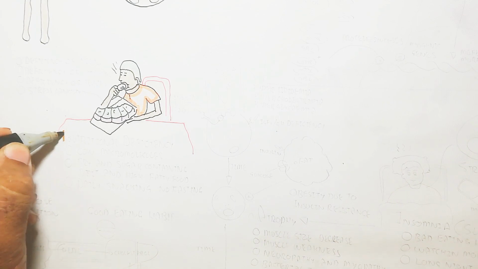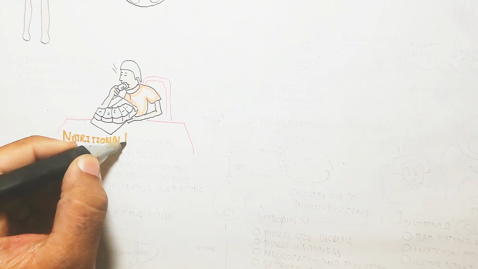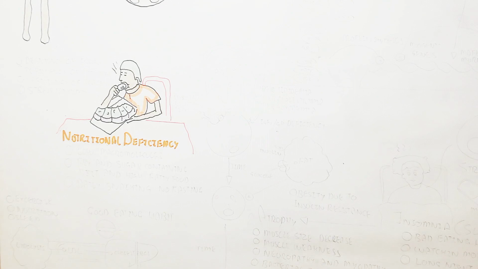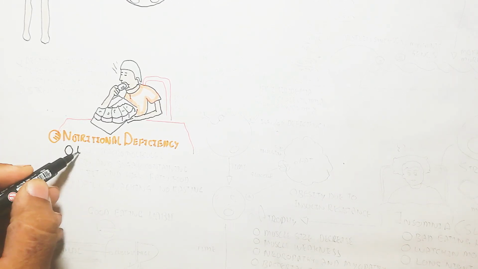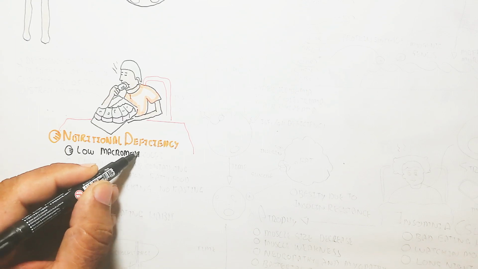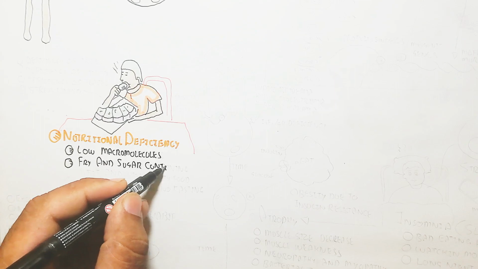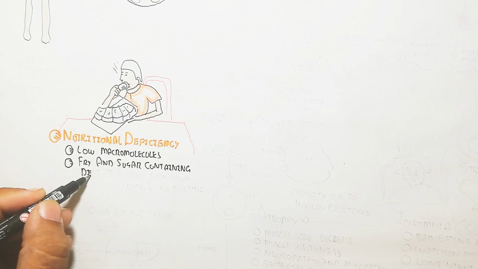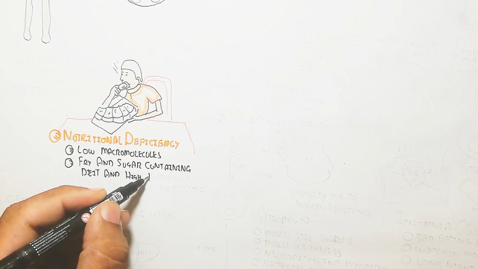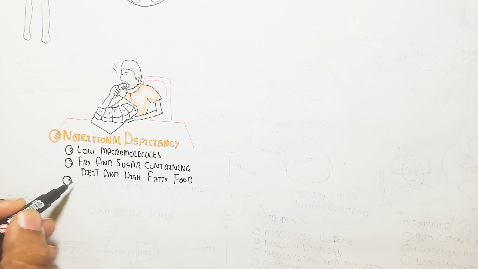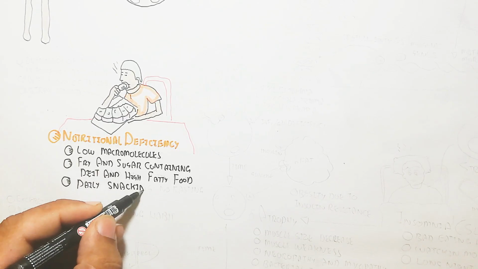The basic cause of atrophy is nutritional deficiency due to low macromolecules and a diet containing fried and sugary food and high fatty food. In this way, daily snacking and no fasting also trigger atrophy. So shrinkage of the muscle, so no muscle mass.